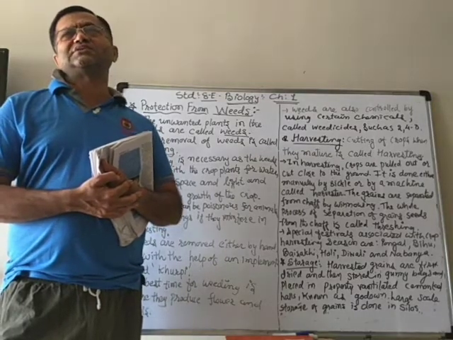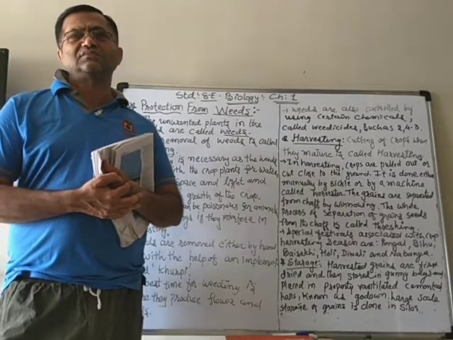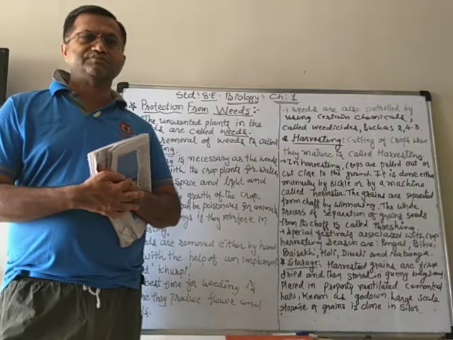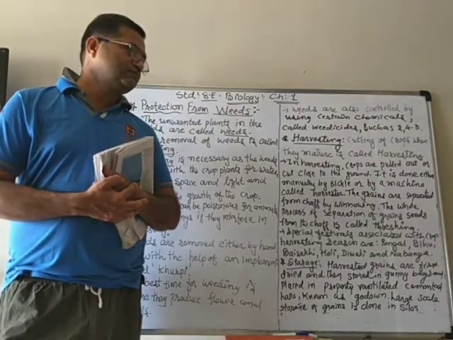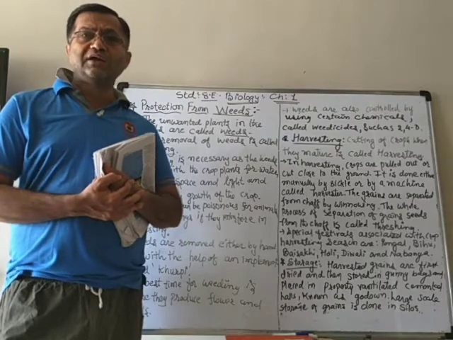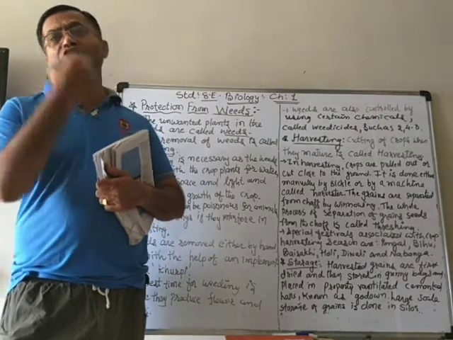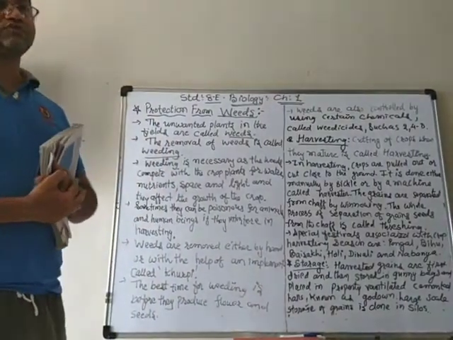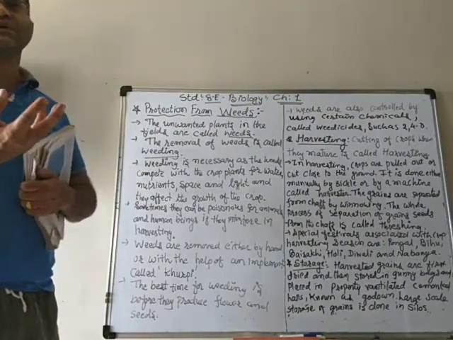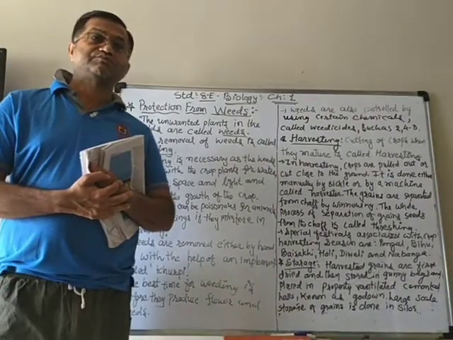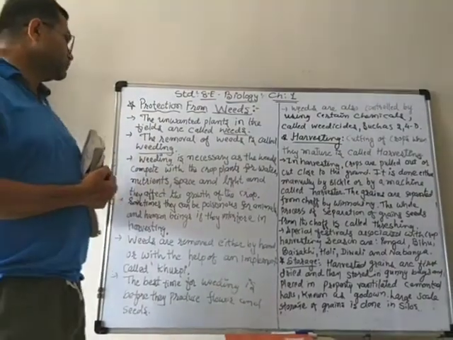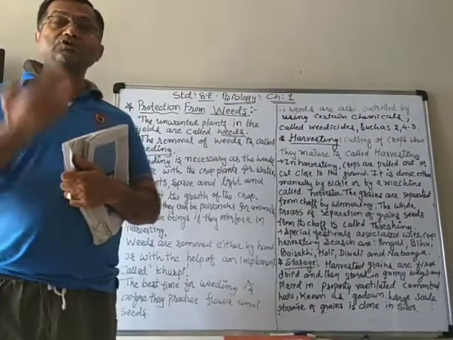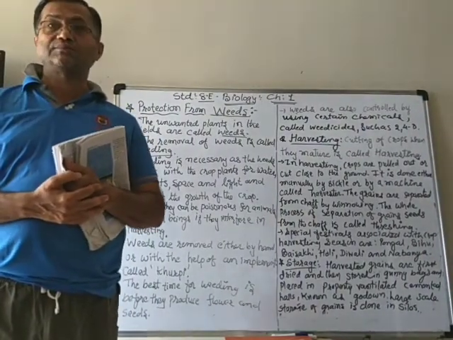Because we know that some seeds are drying up in the summer, but when they get water, they get sprouted, they get germinated, and when the crop is growing, they also grow. And that is unwanted. So we need to remove them from the soil from time to time. And the removal of those weeds is called weeding. Weeding means to remove the weeds from the soil.